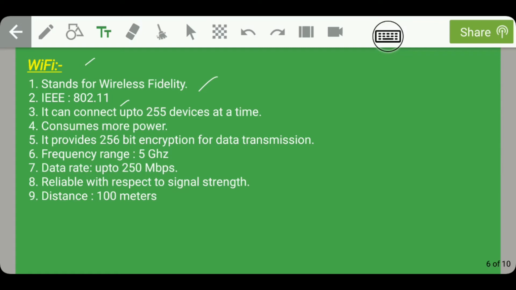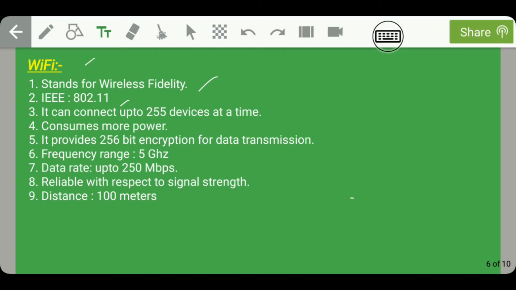But if you use this Wi-Fi feature to transfer data from one mobile to another, then there is a huge amount of battery consumption in that case. So moving on to the next feature of this Wi-Fi, it provides 256-bit encryption for data transmission. Guys, the frequency range that is provided by Wi-Fi is 5 GHz. Whereas if we talk about Bluetooth, it can cover up to 2.4 GHz. Guys, the data rate that is offered by this Wi-Fi is up to 250 Mbps.